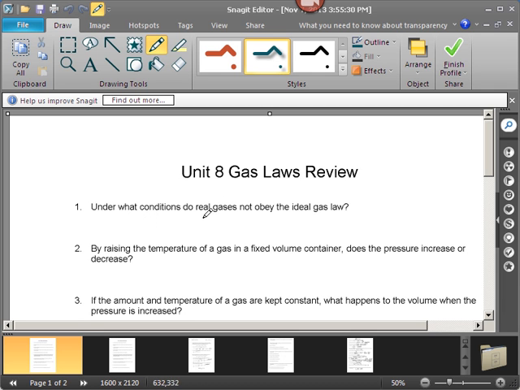They get further and further away from actually obeying the ideal gas law, or that pressure times volume is equal to the number of moles times the gas constant times the temperature. Things get further and further from ideal at high pressures, and in addition to high pressures, low temperatures.